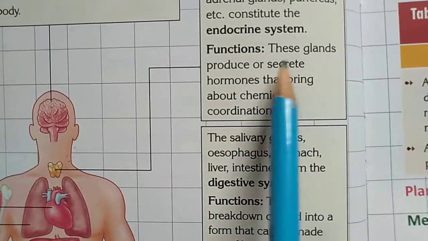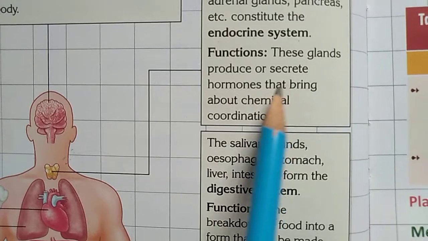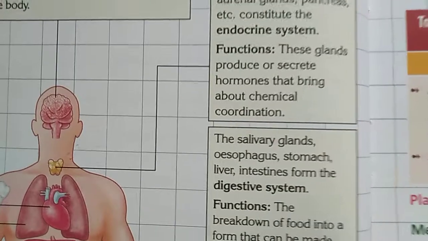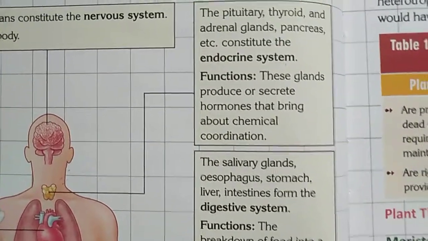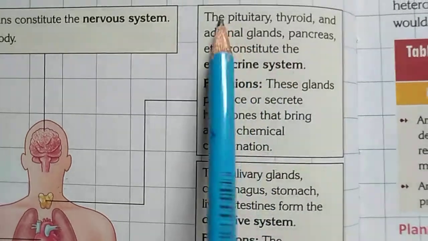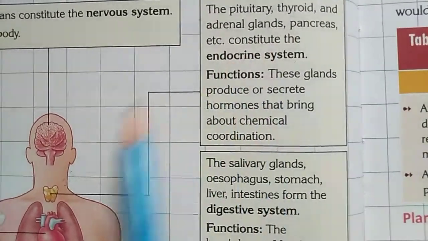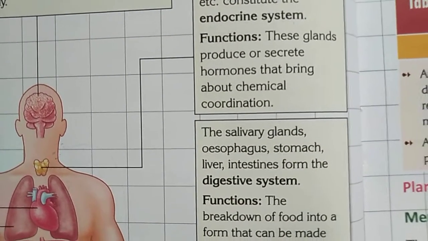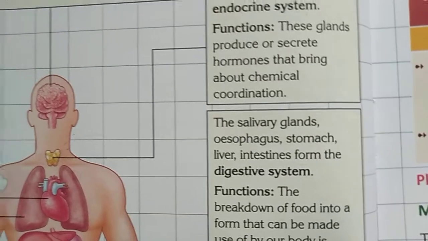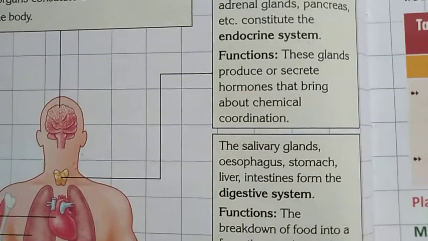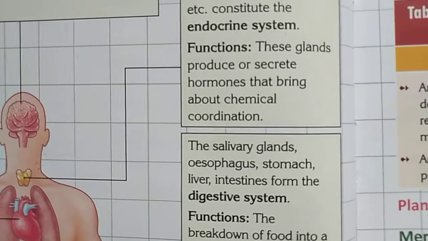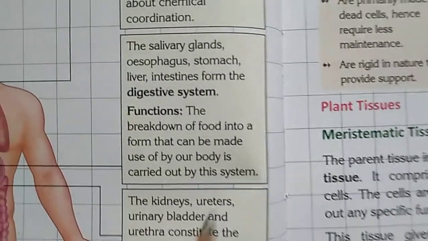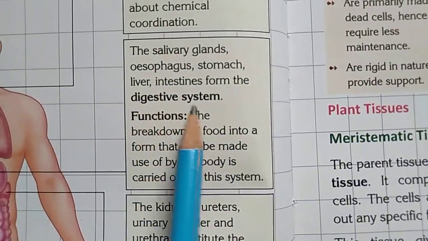What are its functions? The glands secrete hormones that bring about chemical coordination. There are three different glands in our endocrine system: pituitary, thyroid and adrenal glands, which produce and secrete hormones that bring about chemical coordination. For digestion, we need these hormones. So this is the function of the endocrine system. Understand?